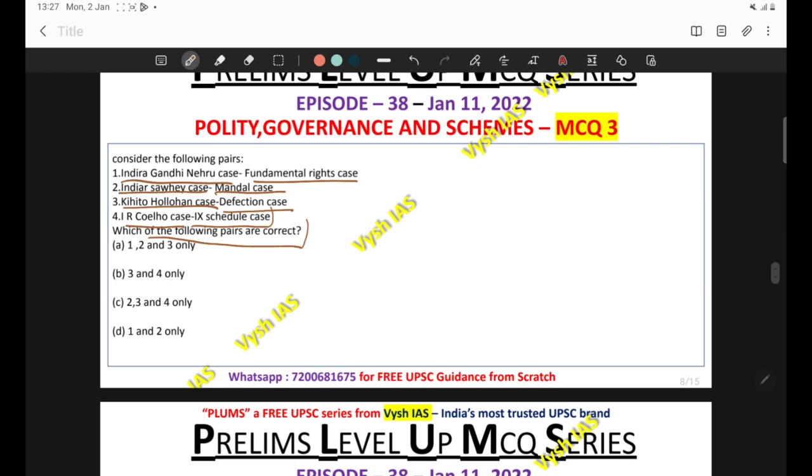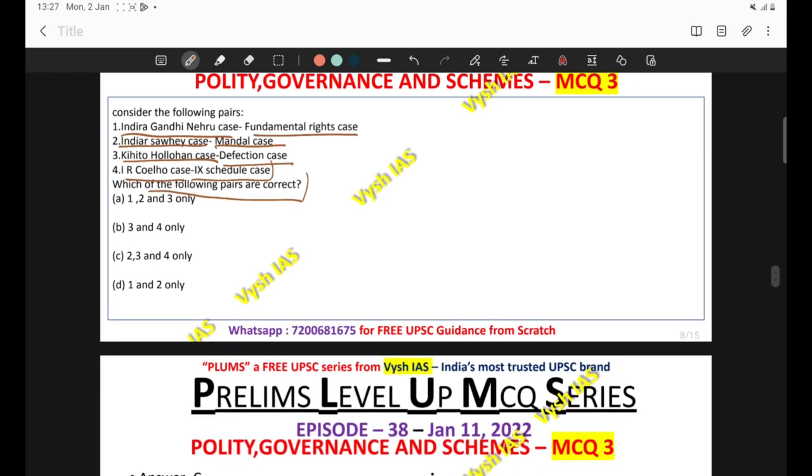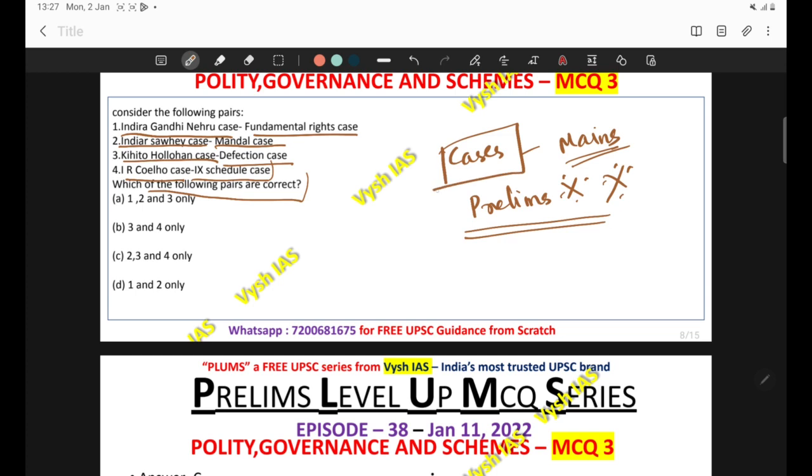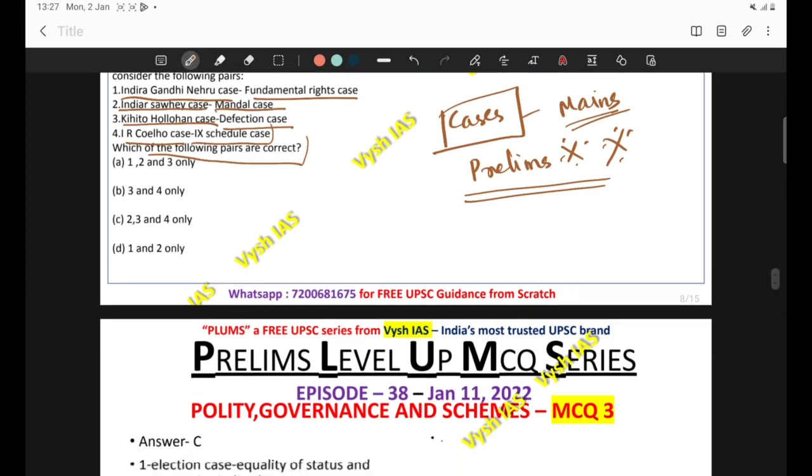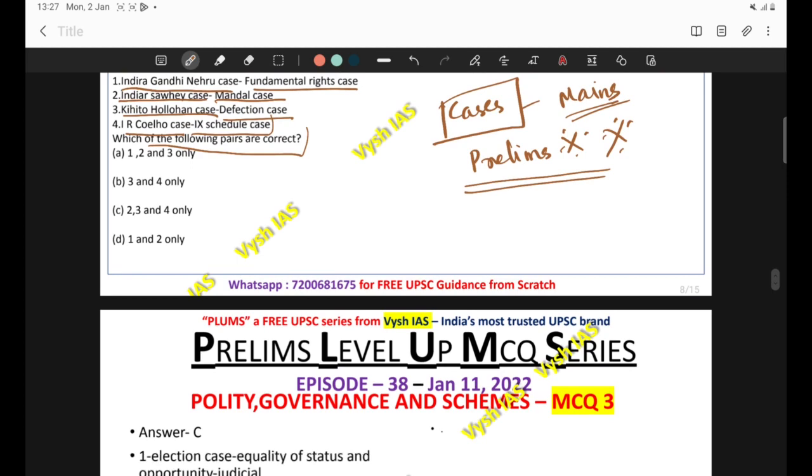Okay, this is also one important area. Earlier, UPSC used to ask about these cases only in mains. We used to quote the main cases in UPSC mains. But recently they are asking questions from this area in prelims also. They are picking up some important cases and asking questions about them. So it is important for you to cover whatever nationally important cases happened in the history of the Supreme Court and some High Courts.